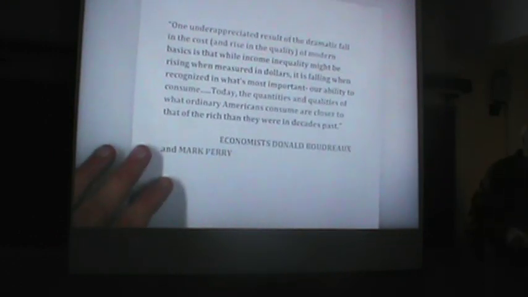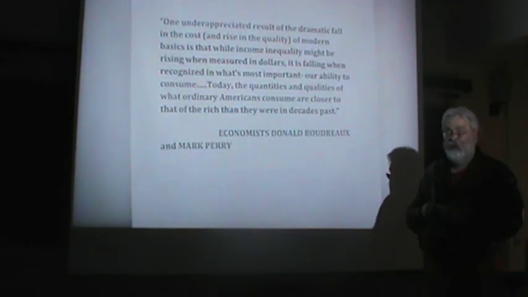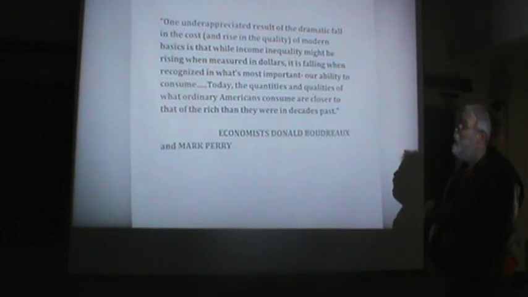So basically, that's really telling us that consumption really is distributed far more equally than income, and again, that's distributed far more equally in turn than wealth. Here we have a quote from a couple economists, Donald Boudreaux, whose name I'm absolutely butchering, sorry about that, and Mark Perry. And here's the quote.